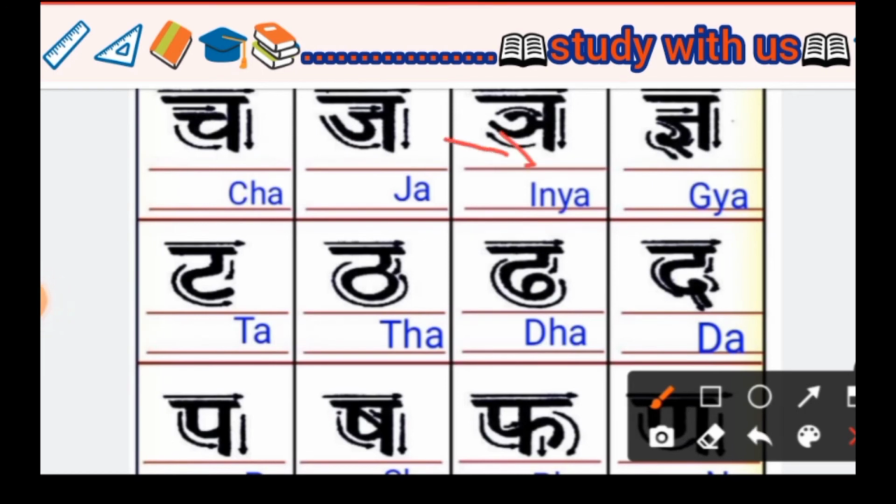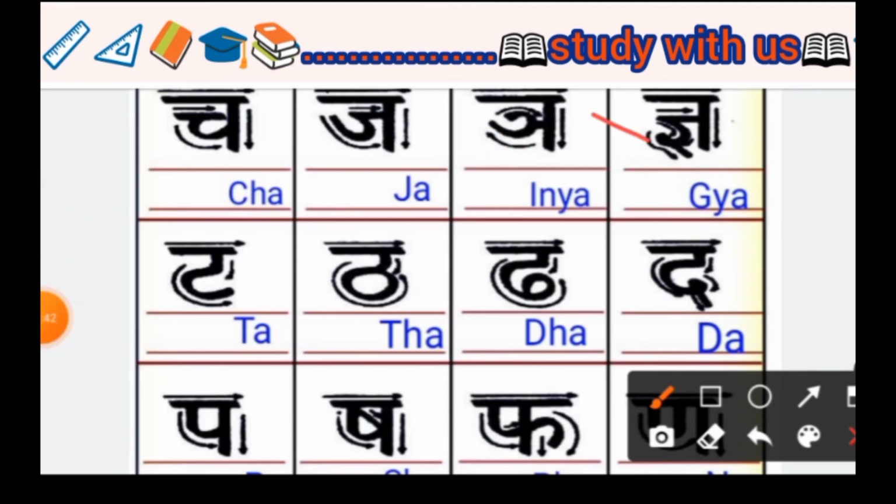Next, Nya. In English we write it as N Y A, Nya. Ja and Nya are the same. The only difference is that Ja is written this way and Nya is written this way. We only join this part, so it makes a Nya, and we call it Nya. In English we write it N Y A, Nya. The N is silent, we call it Nya.